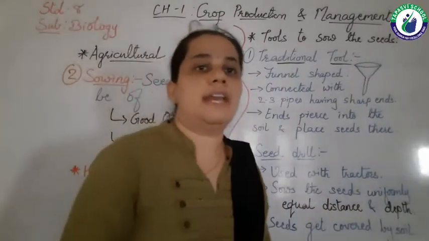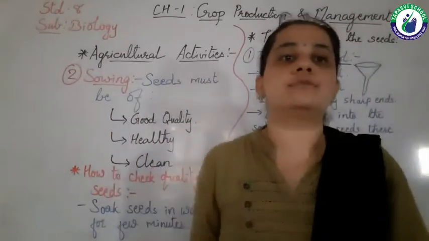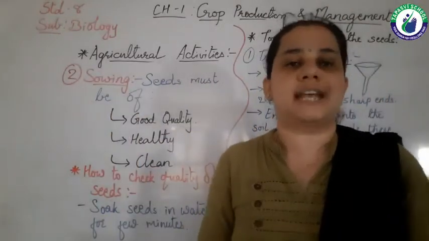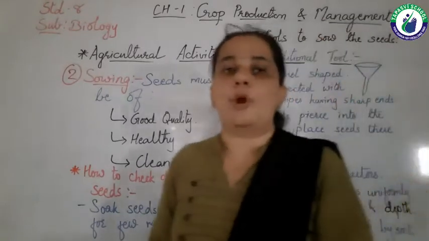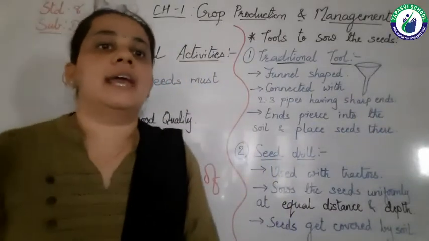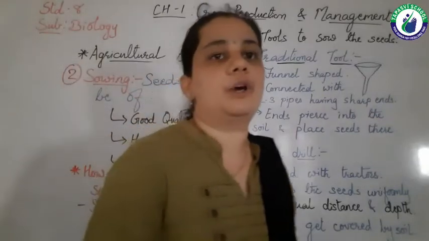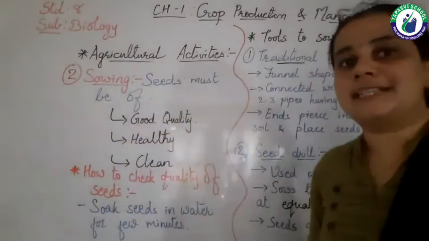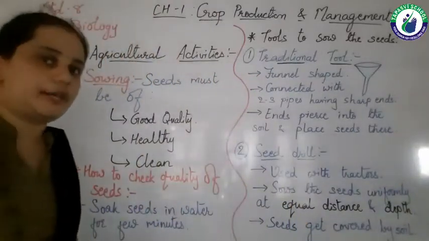Whenever we are doing agriculture, sowing is one of the most important steps. If we do not sow a proper amount of seeds or proper healthy seeds, then we will not get a proper amount of crops. So let's see what is important for sowing.